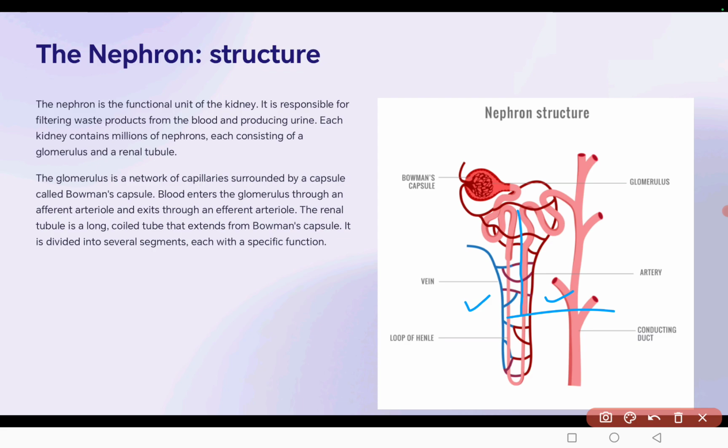So, this is your Bowman's capsule and this structure is called glomerulus. So glomerulus is the mass of blood vessels. It contains two types of blood vessels, afferent vessels and efferent vessels. Afferent vessels carry the blood into the Bowman's capsule and efferent take the blood away from the Bowman's capsule.